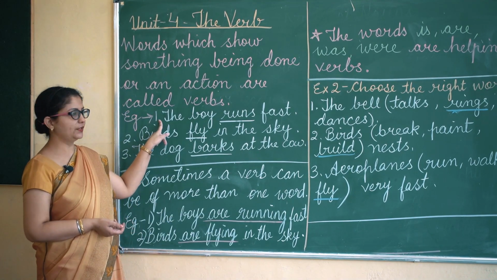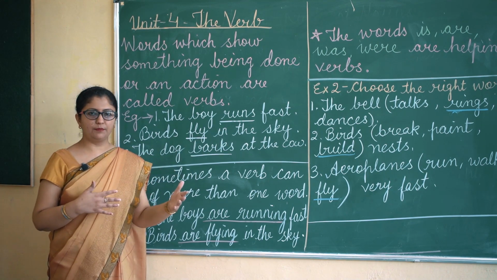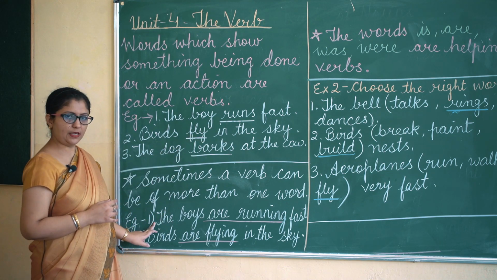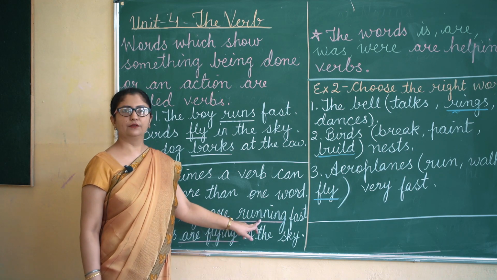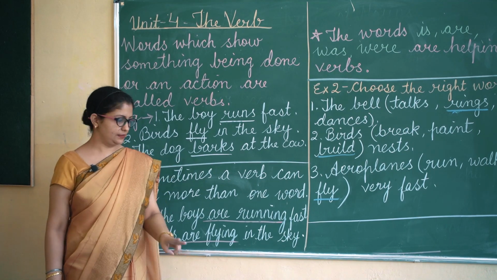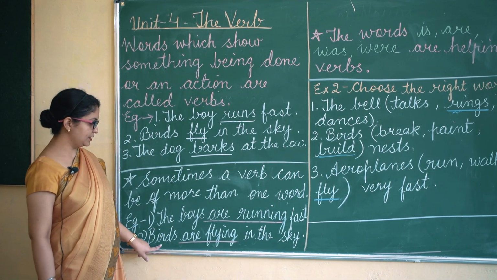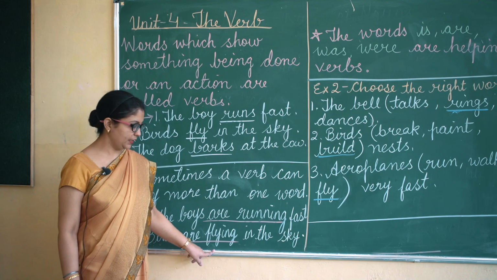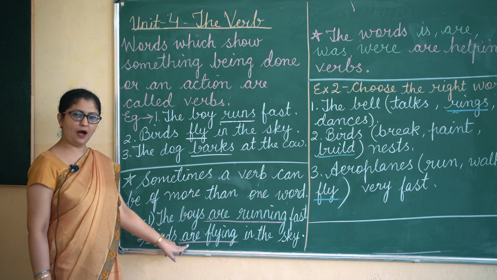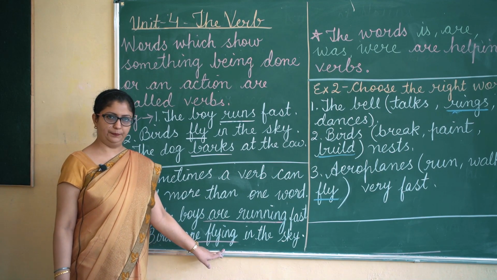In the earlier example the verb was runs, meaning some action is performed. Now in this sentence I have written "are running", so here the verb is of two words, are and running. Similarly, when we say birds are flying in the sky, the verb is of two words, are and flying.